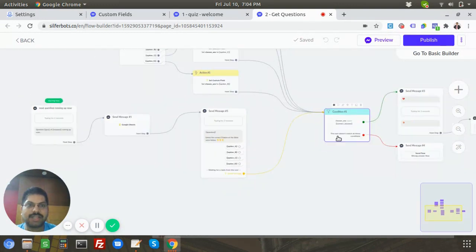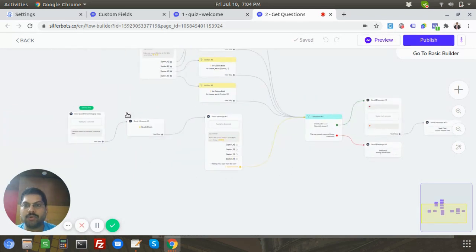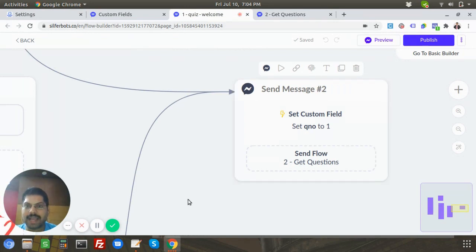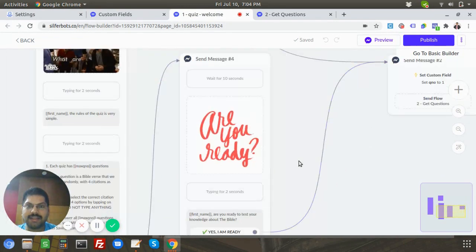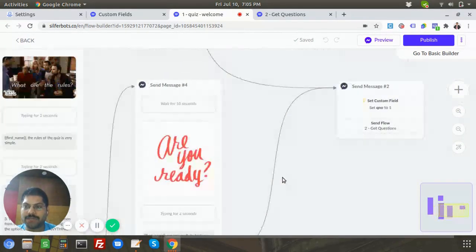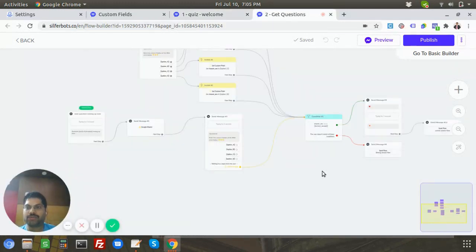I check for the correct answer and then you give the result, right? So basically, you do a loop, something like you do in computer programming for i equals 1, for i equals 2 kind of stuff, right? So that's the reason having this value and custom field and this bot field are important, right? Because we are going to compare the custom field question number field with the bot maximum question number every time a question is shown, right? That's the logic behind that.